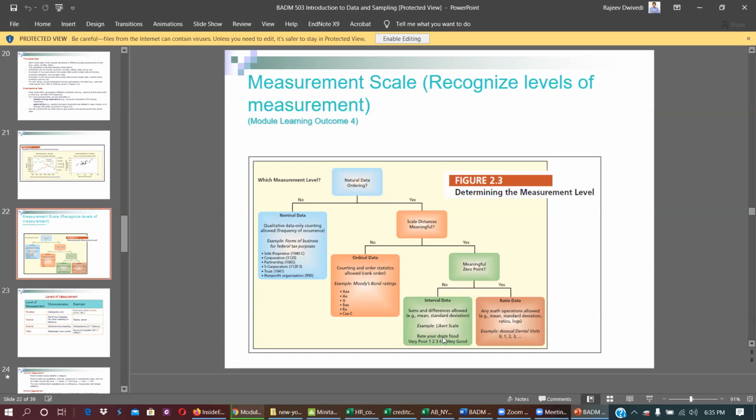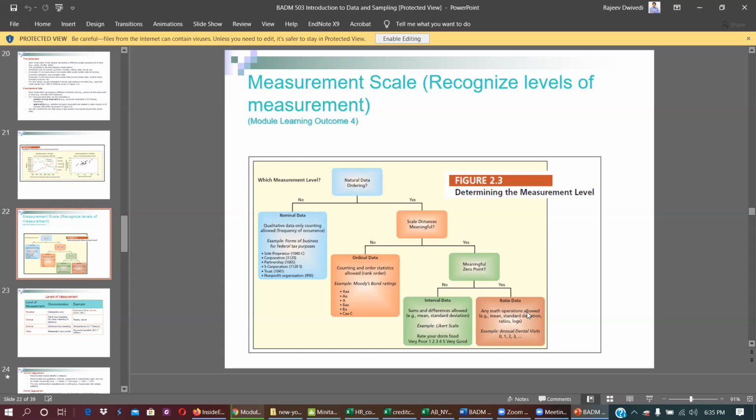Similarly, temperature is also interval data. Minus 10 degrees Fahrenheit to minus 20 degrees Fahrenheit has exactly the same 10 difference as 20 degrees Fahrenheit to 30 degrees. So interval data, Likert scale is an example, and the temperature.